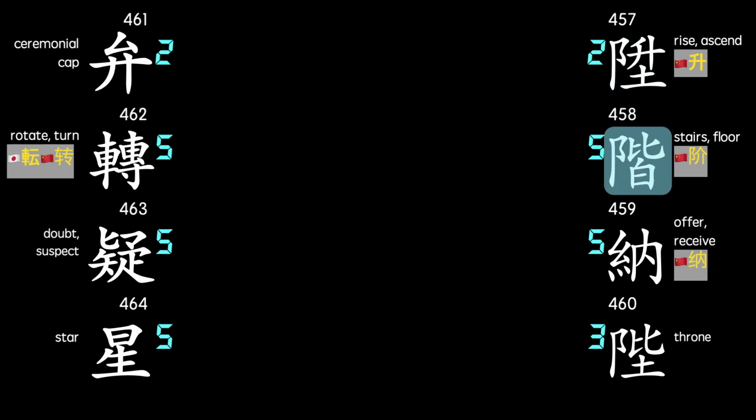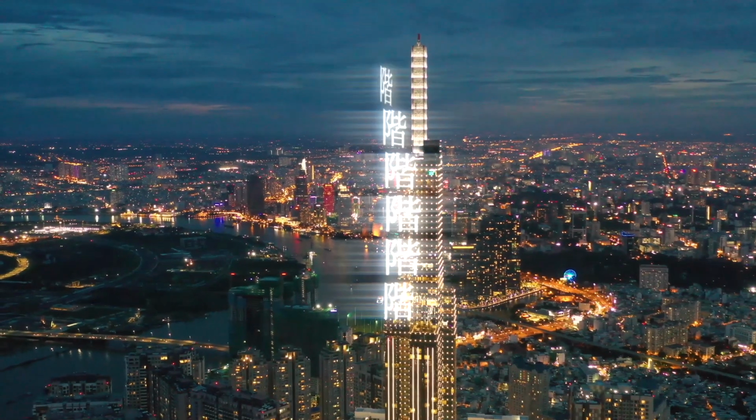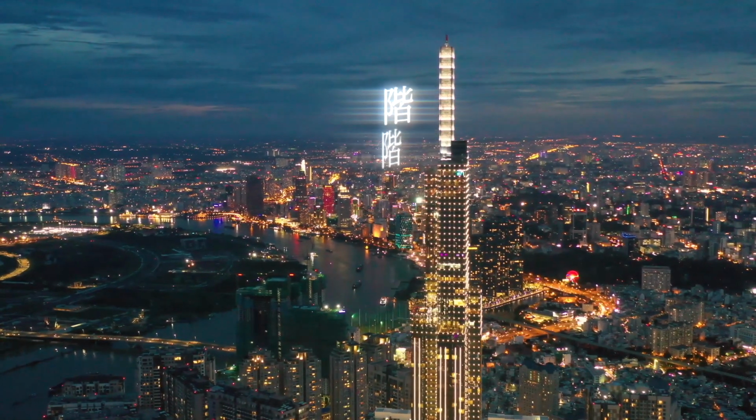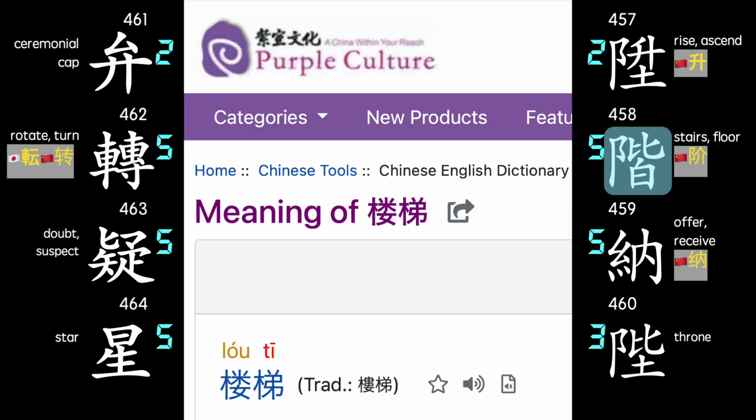This character is very common in Japanese, as it's used to indicate what floor an apartment or office is on. So in a city with high buildings, you'll definitely see this character every day. And in all 3 languages, the character appears in the word for stairs, though there is a more common word for stairs in Chinese.